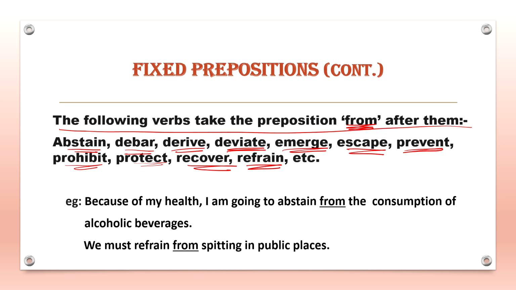For example, because of my health, I am going to abstain from the consumption of alcoholic beverages. So, abstain from here means to stop yourself from doing something, basically to choose not to do something. Another example, we must refrain from spitting in public places.